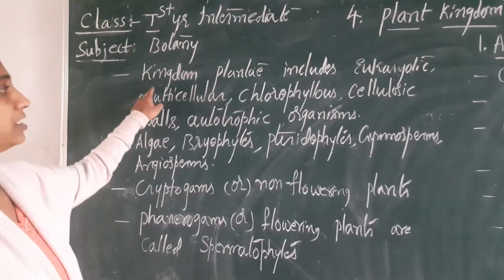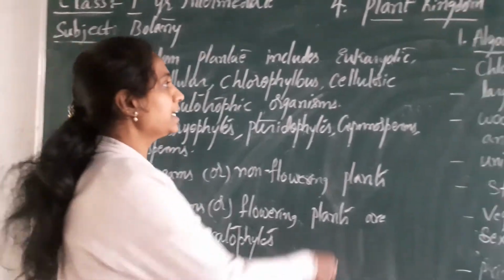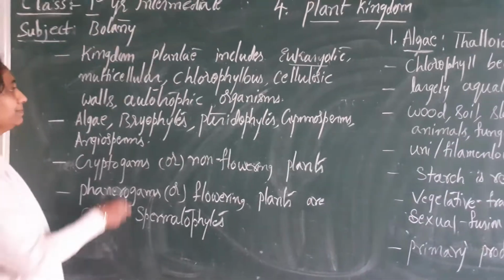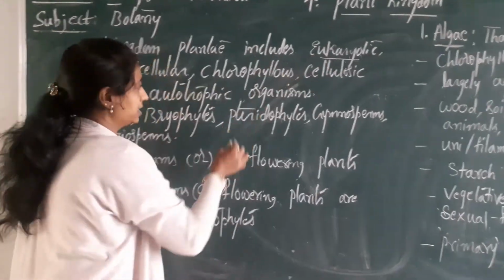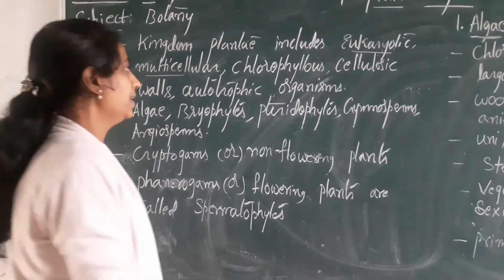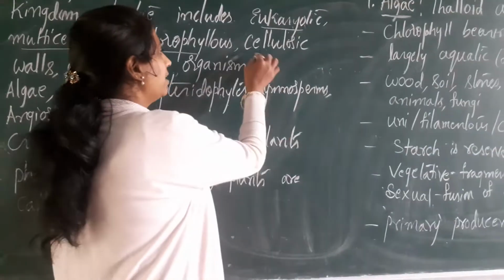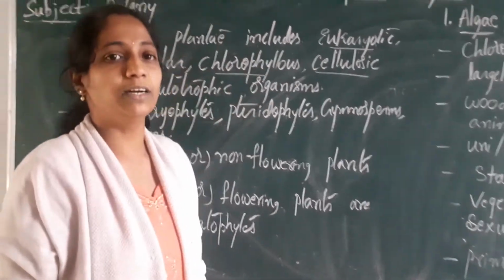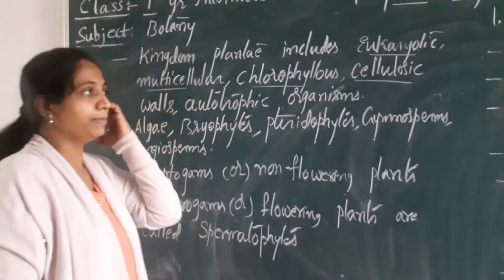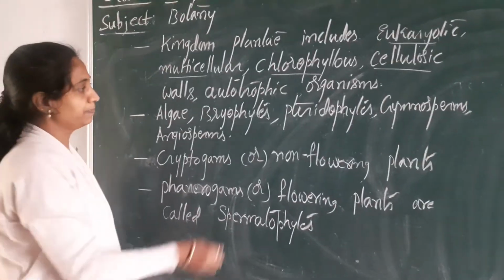So different features which are included under plant kingdom are, these are mostly eukaryotic organisms. Plants are eukaryotic organisms. That means they contain a definite nucleus. They are multicellular. They are made up of many cells. They are chlorophyllous. They contain chlorophyll pigments. They are cellulosic. The cell wall of the organism is made up of cellulose. Cellulose is a chemical material which is giving toughness to the plant body.